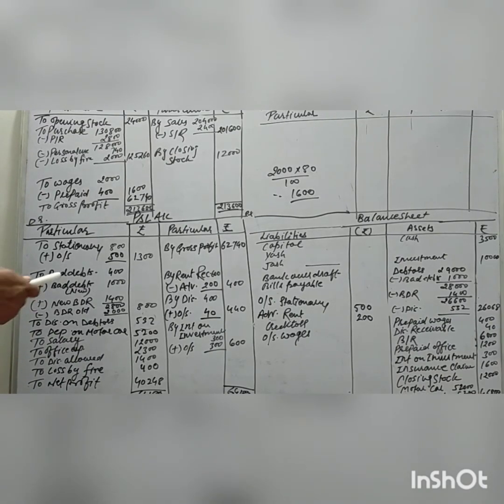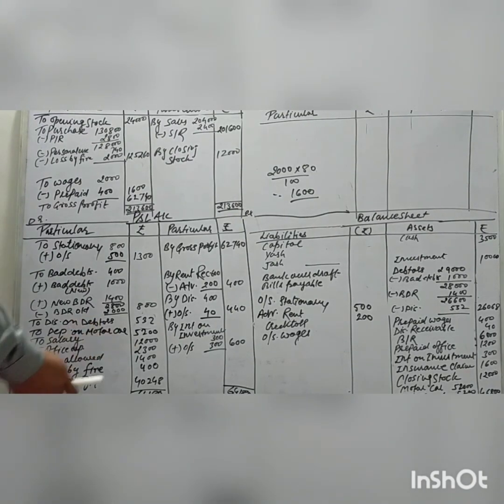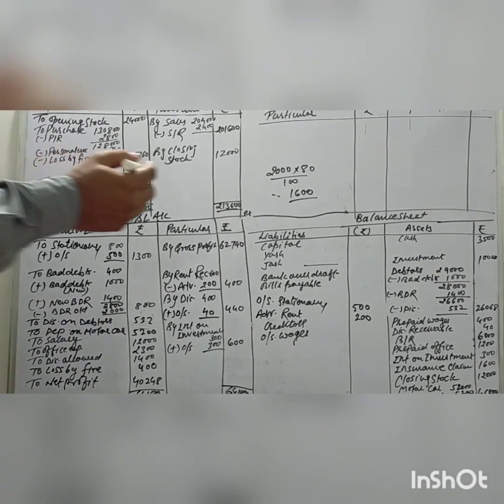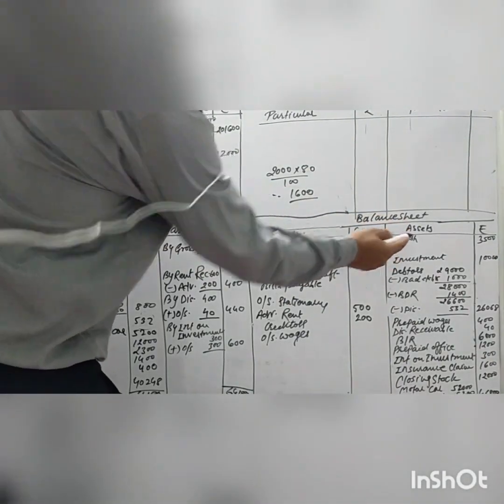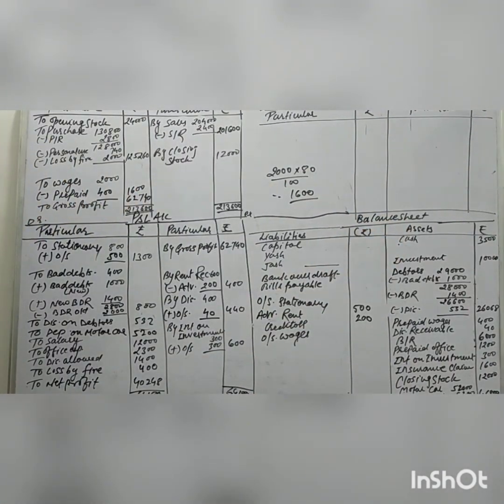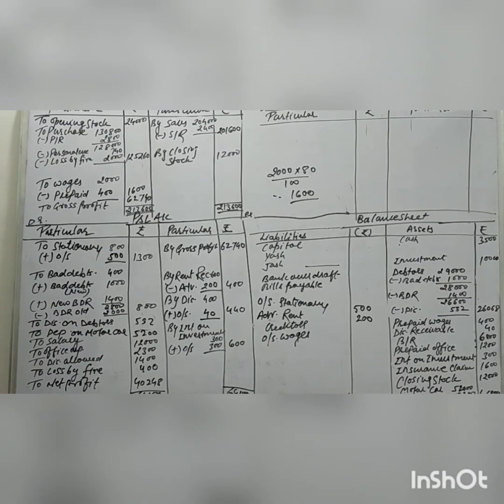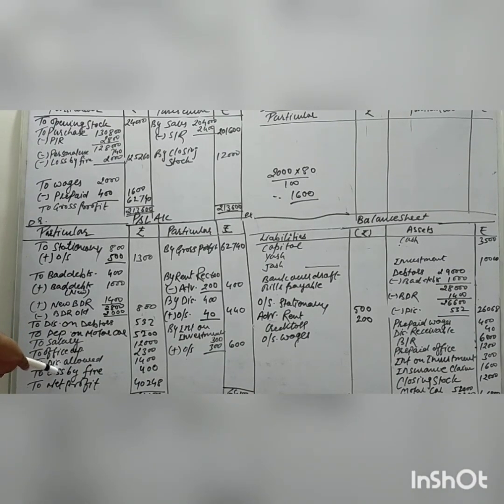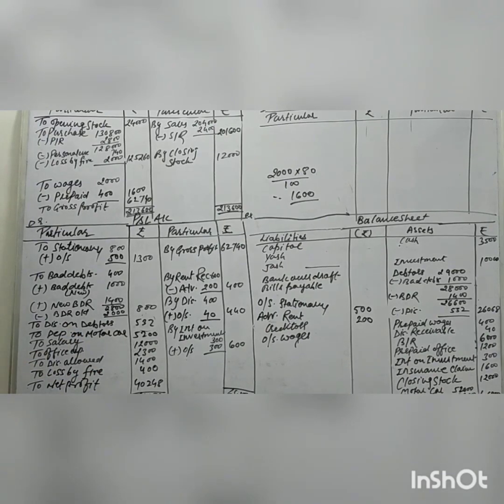Next, salary. You can see the salary here. Salary is 12,000. Okay. So next is given the cash balance. Cash balance, you can see the balance sheet side, cash balance here, right? Next, discount allowed. Discount allowed is indirect expenses. Just you can see the discount allowed 1,400.